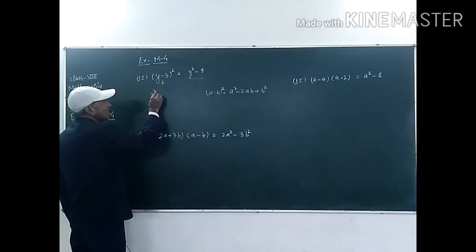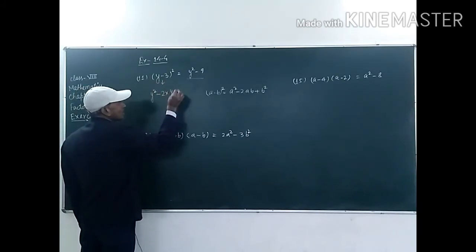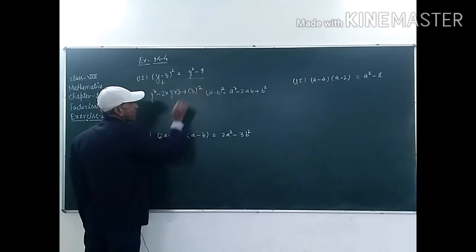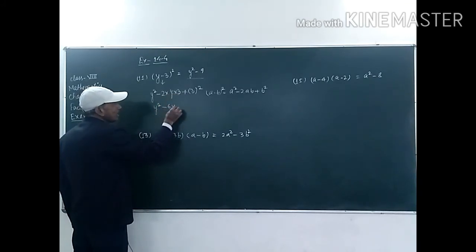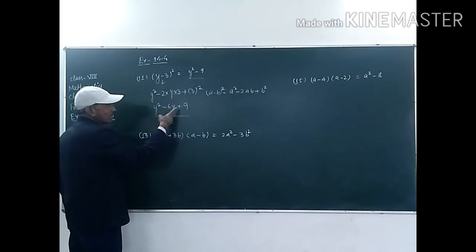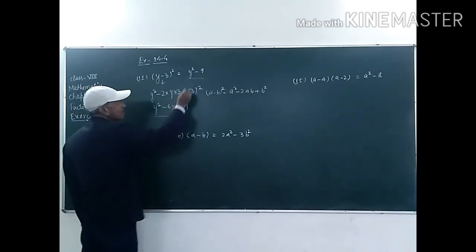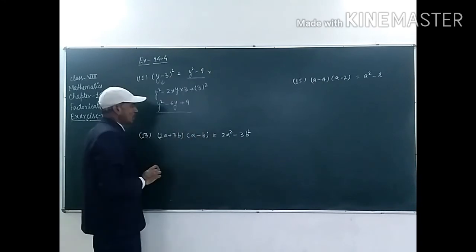So y square minus 2 into a into b, it means y into 3, plus b square, it means 3 square. So it will be y square, minus 2 3s are 6y, plus 3 3s are 9. So the answer will be y square minus 6y plus 9, but it is given that the answer of this part is y square minus 9. So it is not correct.